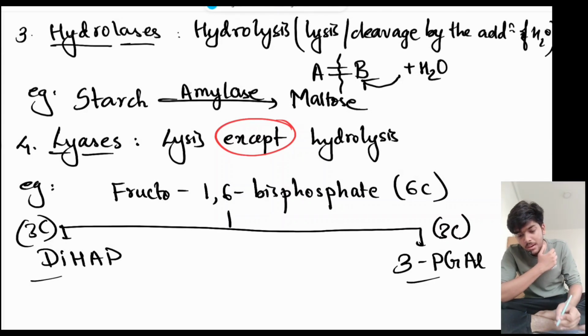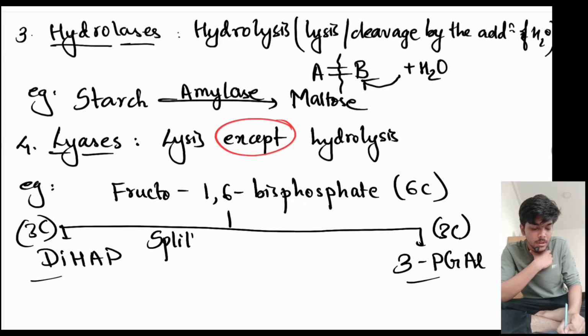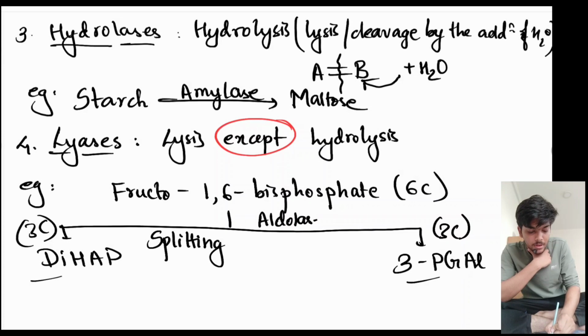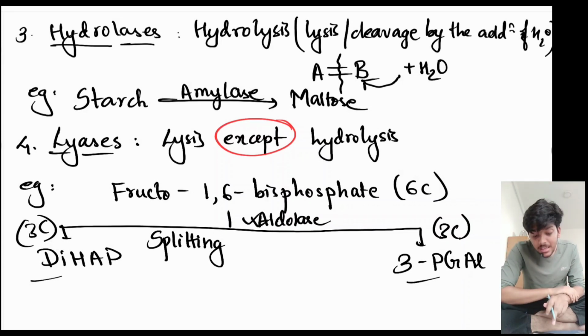What has taken place here? A 6-carbon molecule has split into 2 3-carbon molecules. So we call this step splitting. And the enzyme that is responsible for mediating this splitting or catalyzing this reaction is aldolase enzyme. And this aldolase enzyme is a lyase enzyme because lysis of a 6-carbon molecule has taken place.